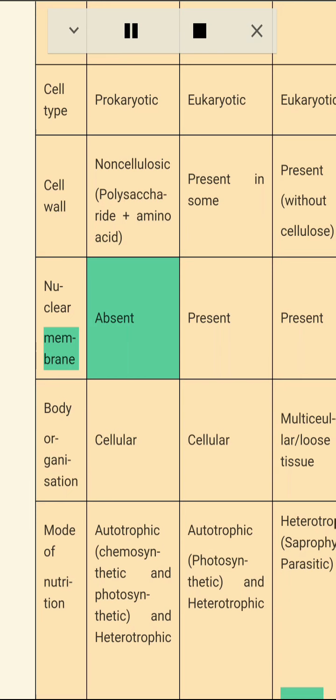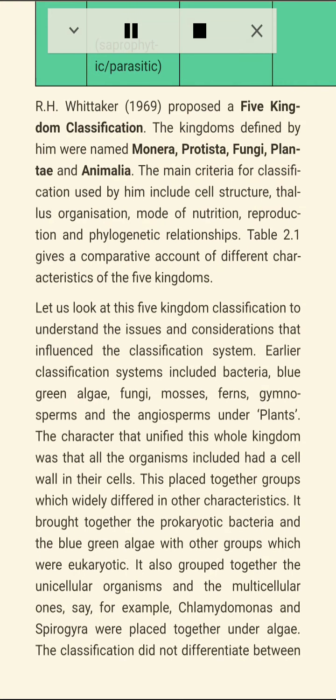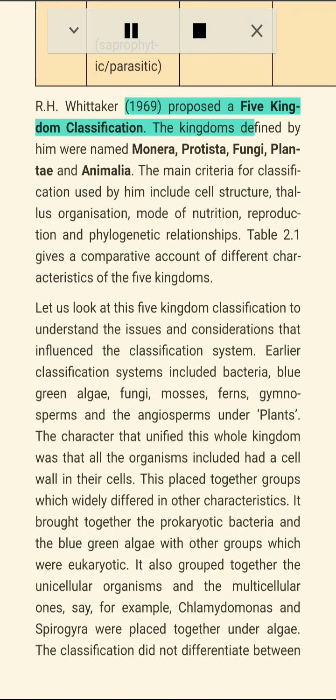Nuclear membrane: absent, present, present, present. Body organization: cellular, multicellular, loose tissue, organ system. Mode of nutrition: autotrophic, chemosynthetic and photosynthetic, and heterotrophic, saprophytic, parasitic, autotrophic, photosynthetic, heterotrophic, holozoic, saprophytic, etc.